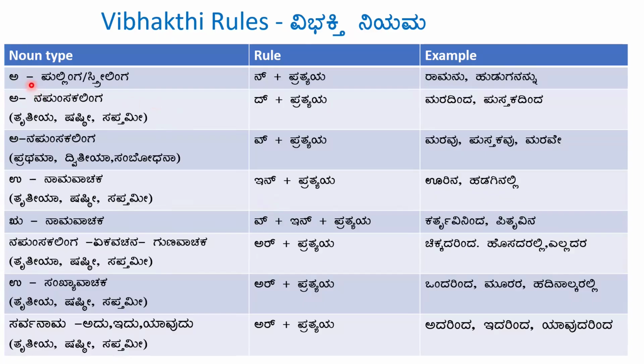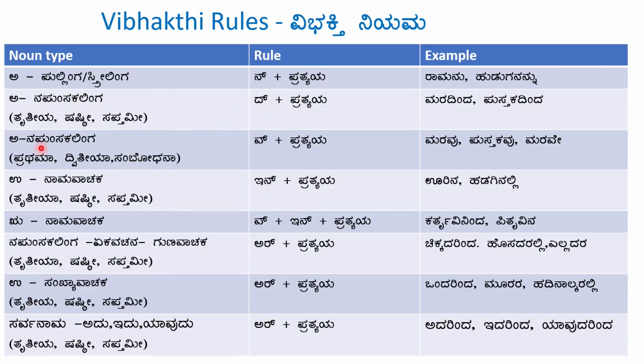So generic rules. If the word ends with a matra and is a pullinga or strilinga word, then we add n plus the vibhakti pratyaya. If the word is a napunsakalinga word, for tritiya, shashti and saptami vibhakti, we add d plus the pratyaya.